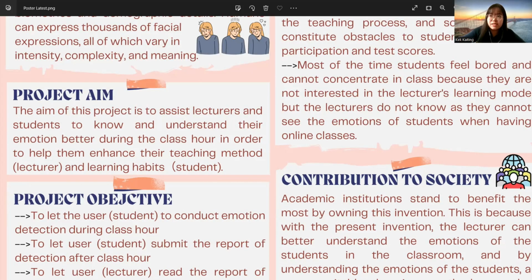Therefore, the aim of this project is to assist the lecturer and student to know and understand their emotions better during the class hour in order to help them enhance their teaching method for the lecturer and some learning habits for the student.